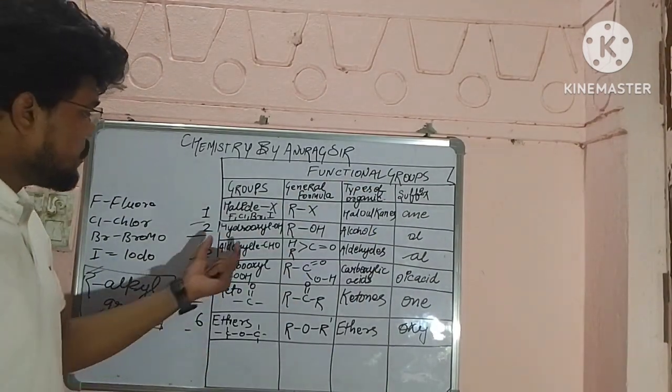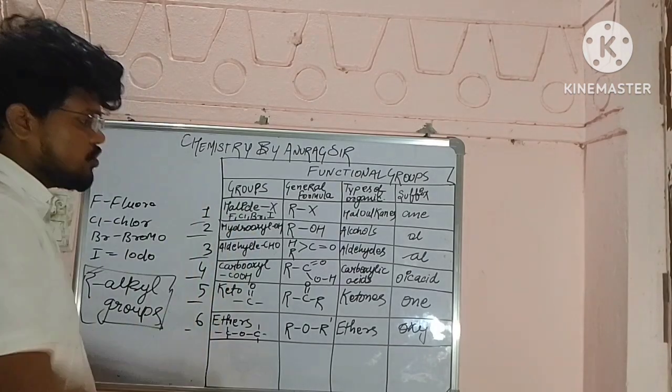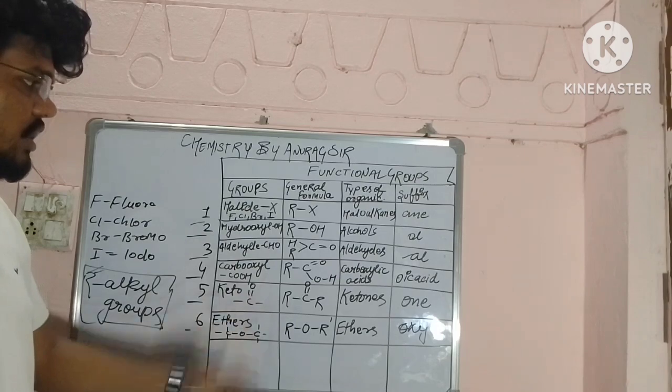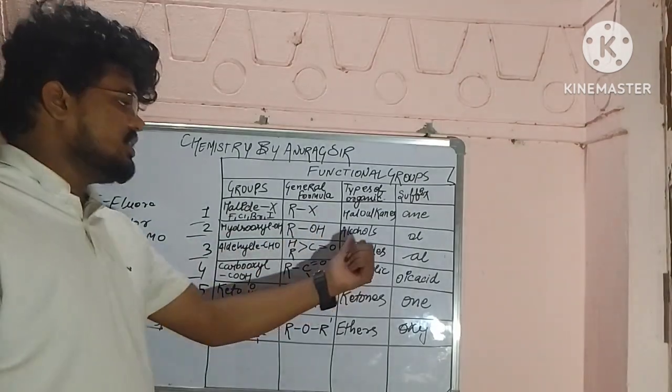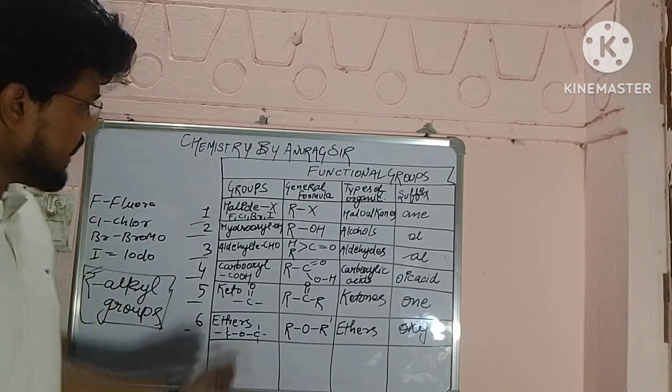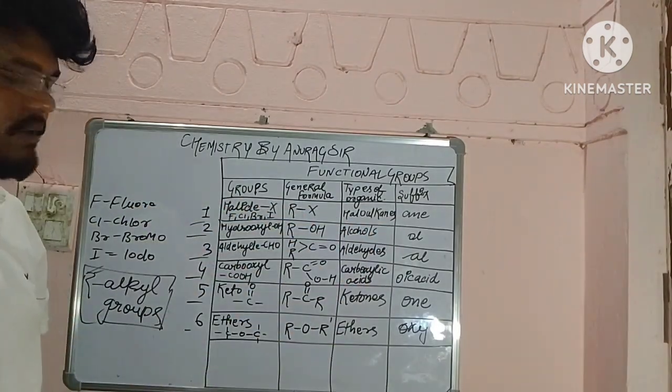Now we will be moving on to hydroxyl. Hydroxyl groups are known as OH groups, and the general formula will be ROH. Then we have all single bond OH. The type is alcohols; hydroxyl comes under alcohol types. Then we will be using the suffix OL.